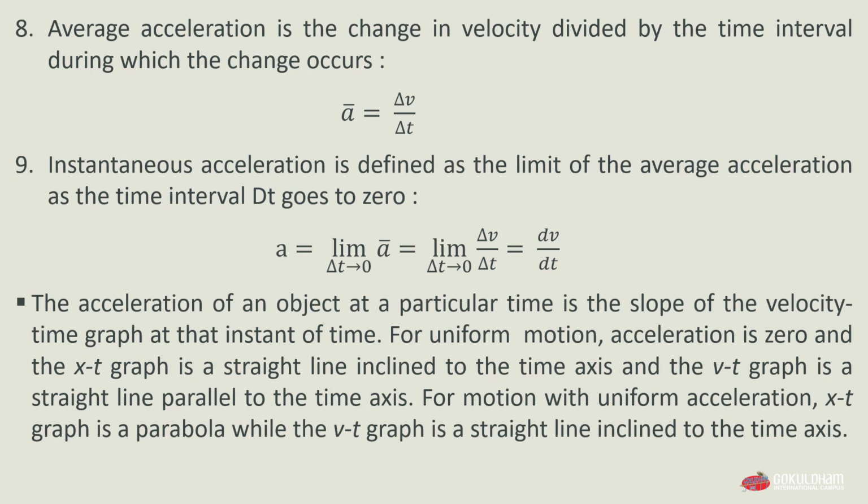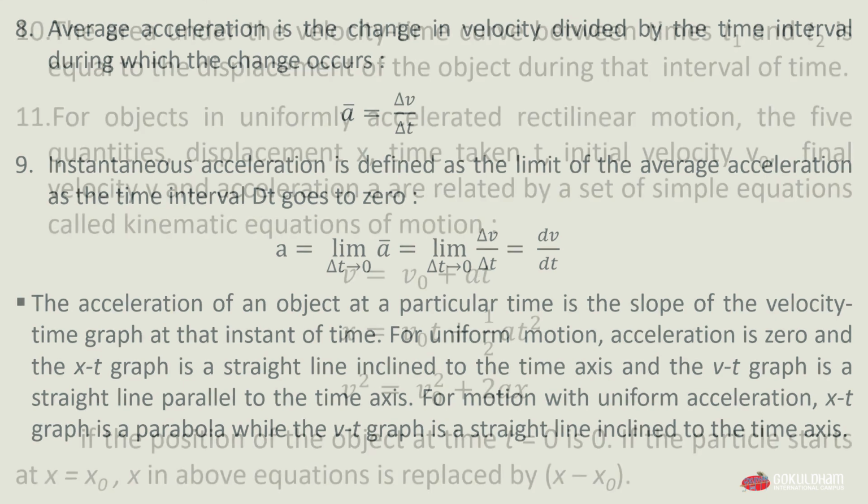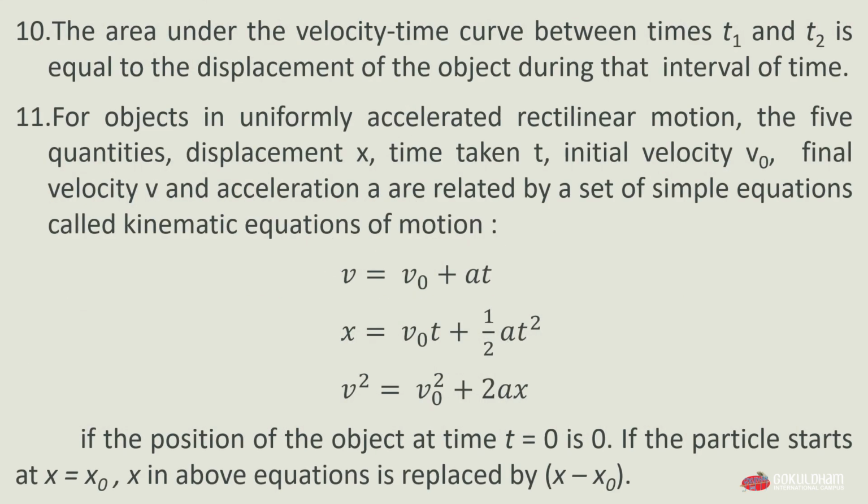11th, for objects in uniformly accelerated rectilinear motion, the five quantities displacement x, time taken t, initial velocity v0, final velocity v, and acceleration a are related by a set of simple equations called kinematic equations of motion. Velocity v is equal to initial velocity v0 plus acceleration a multiplied by time taken t. Displacement x is equal to v0 multiplied by time taken t plus 1 by 2 acceleration a multiplied by time taken t square.